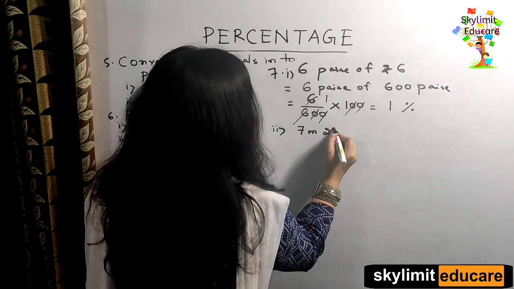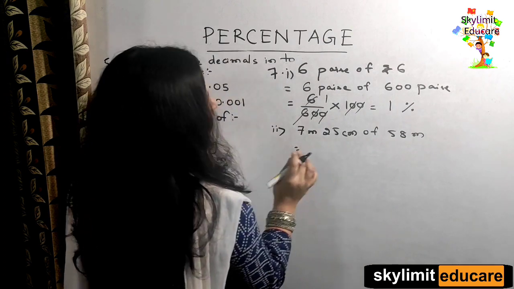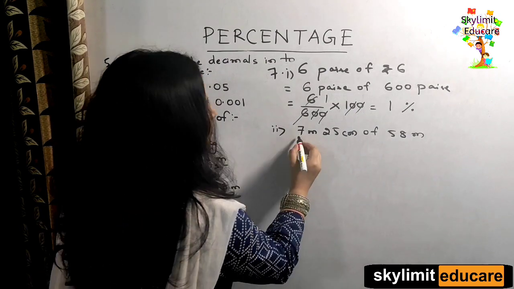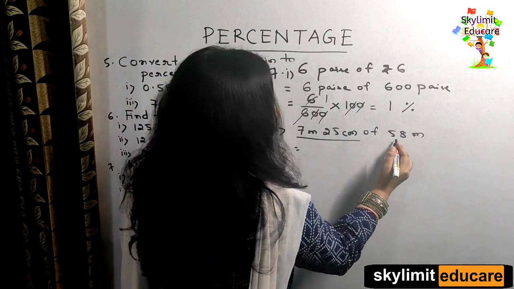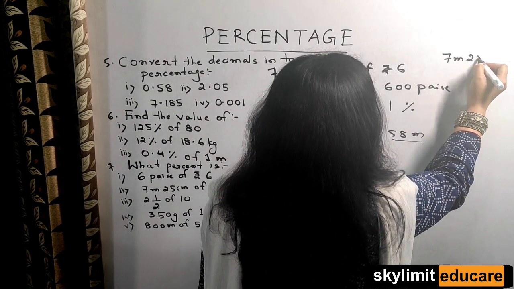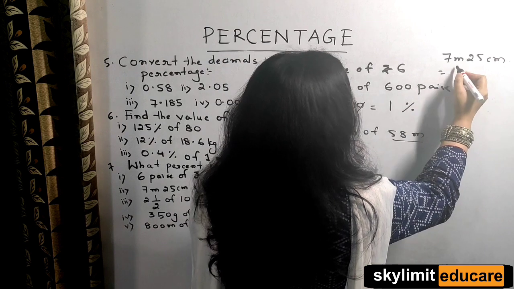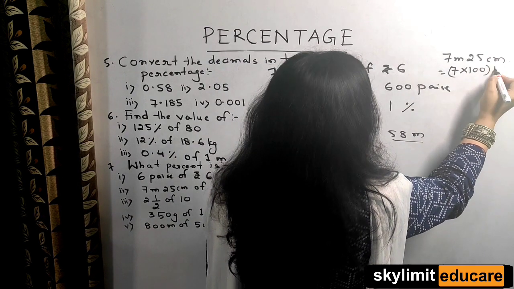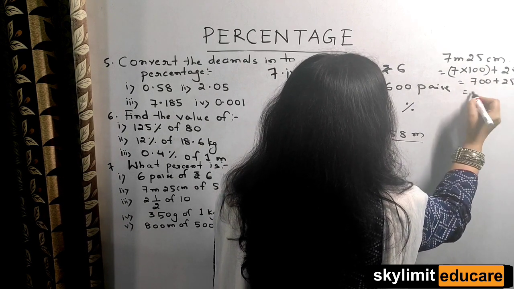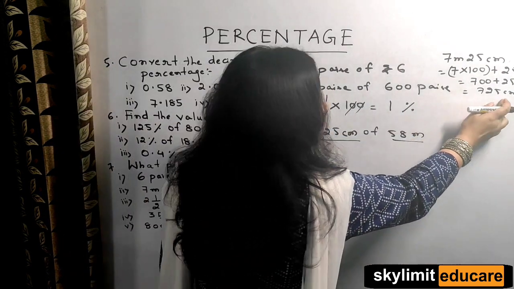7 meter 25 centimeter of 58 meter, right? So as you can see here, let's convert everything to centimeter. Now this is one single quantity, the first quantity, and this is the second quantity. So let's convert 7 meter 25 centimeter to centimeter. What shall I do here? Meter to centimeter, I have to multiply by 100. That means it is 7 multiplied by 100, and 25 is already in centimeter. So this is same as 700 plus 25, 725 centimeter.